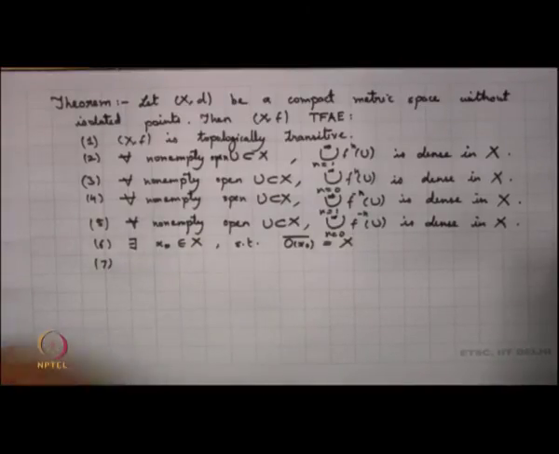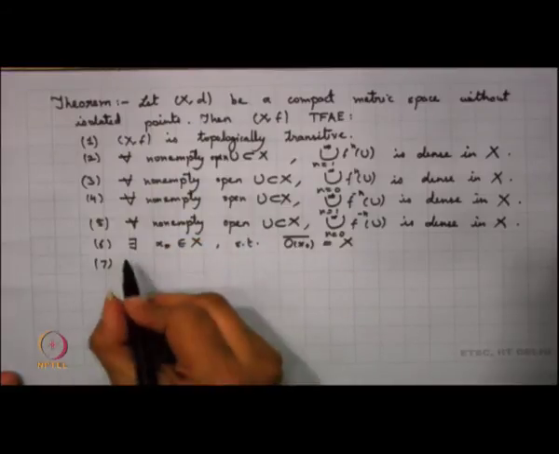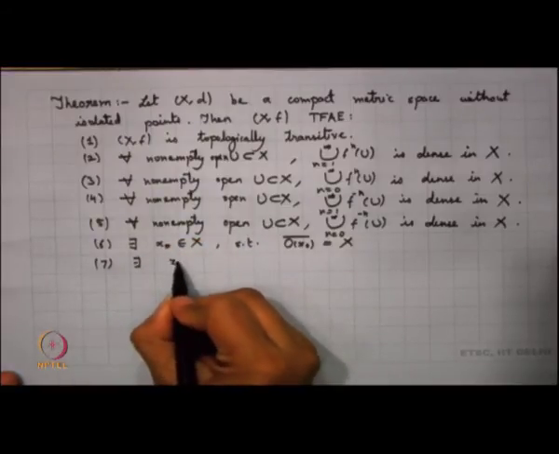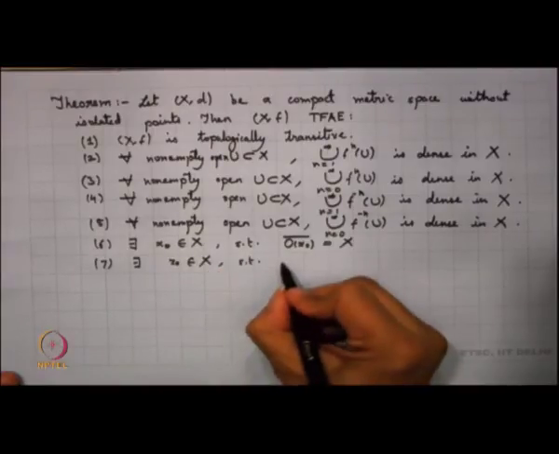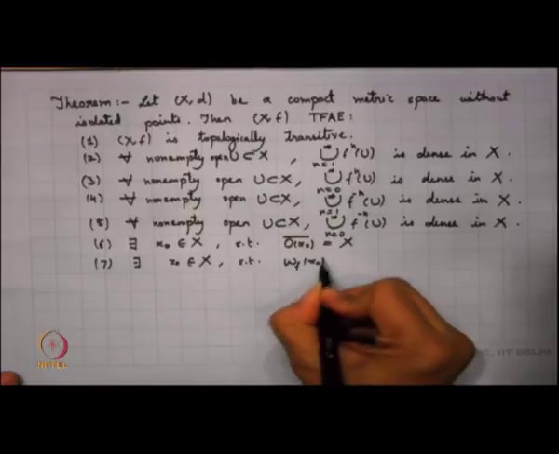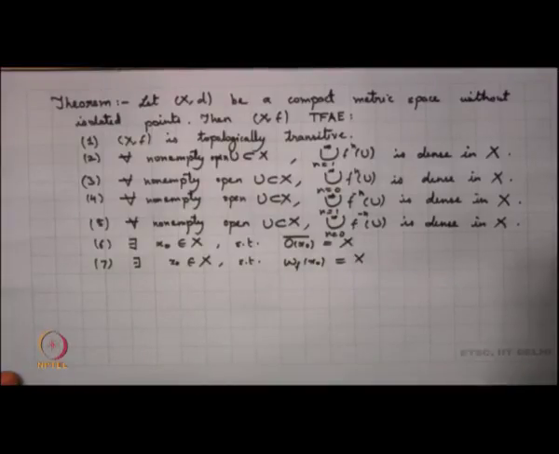My seventh property says that there exists an x0 in X such that the omega limit set of x0 is the whole of X.